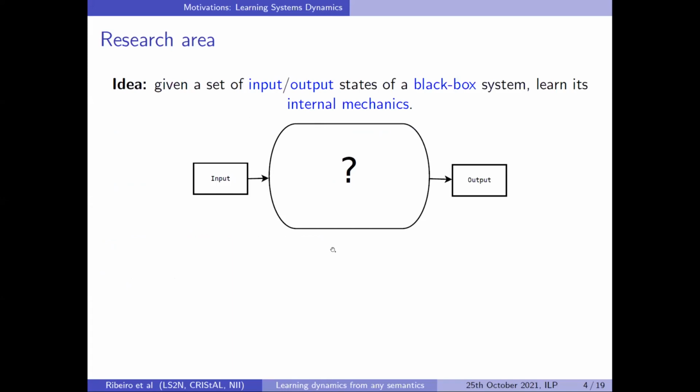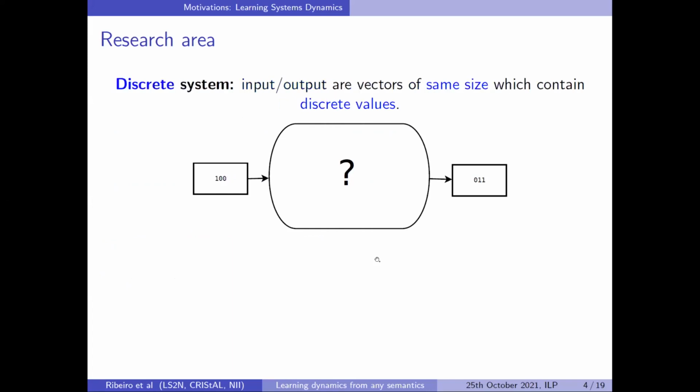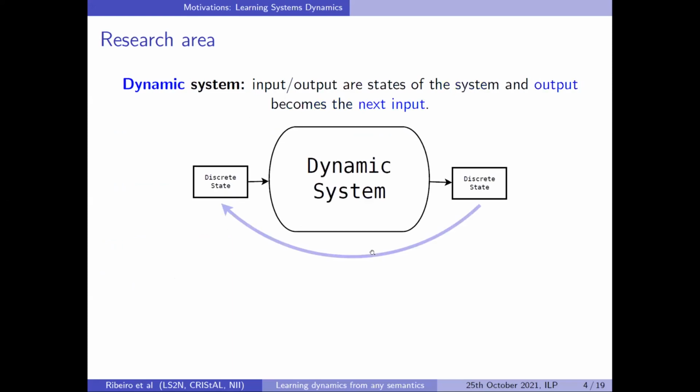So first, what are we doing? We are given a set of input and output states of a black box system, and we want to learn its internal mechanics. So we observe a system from the outside. We cannot have a hint from the inside. More precisely, we consider discrete systems. So the input and output are actually vectors of the same size, but contain discrete values. To keep it simple, they are just vectors of integers.